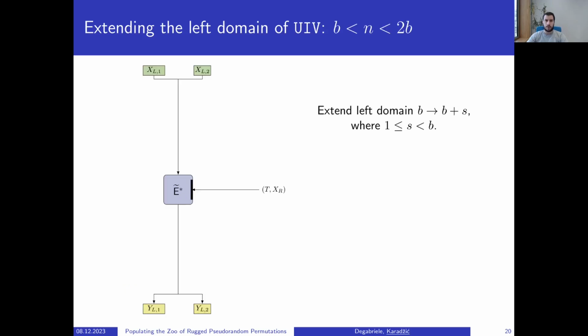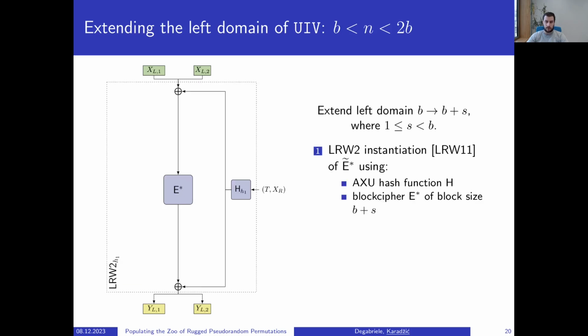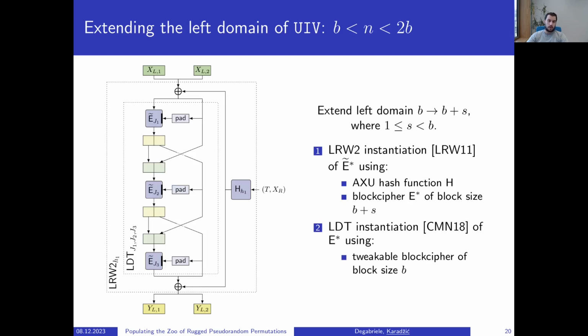The second approach is to extend the domain with S bits where S is less than B. Here we instantiate the E tilde star using the LRW2 construction by Liskov, Rivest and Wagner, and the E tilde star is realized using an AXU hash function H with output size B plus S and a block cipher E star of block size B plus S. Furthermore, we then instantiate the block cipher E star using the LDT construction by Chen, Mennink and Nandi, and here the E star is realized using just a tweakable block cipher of block size B.